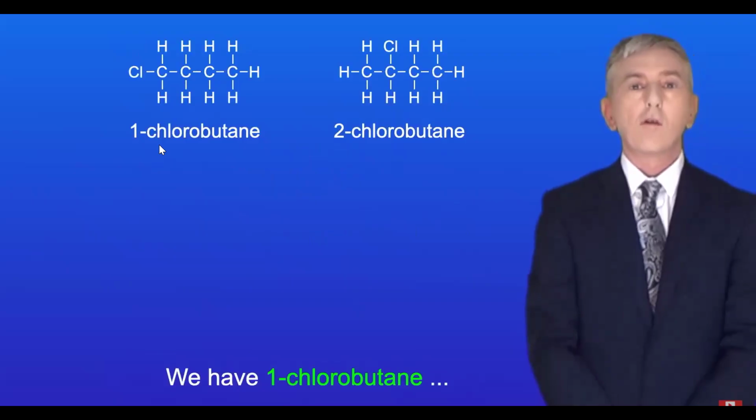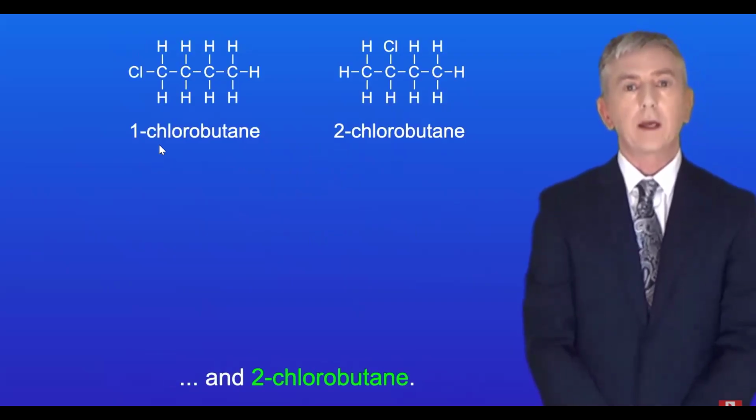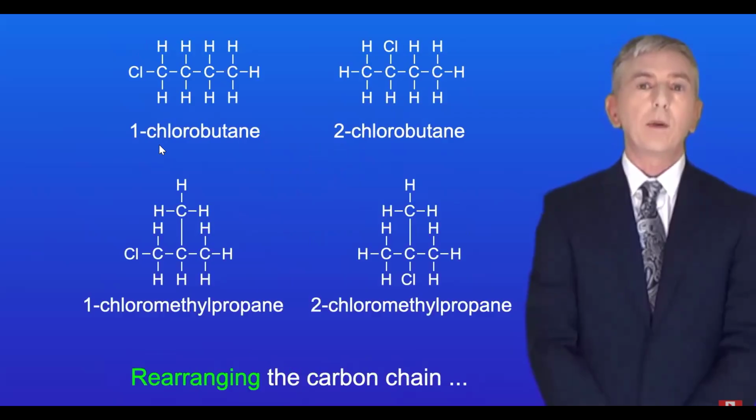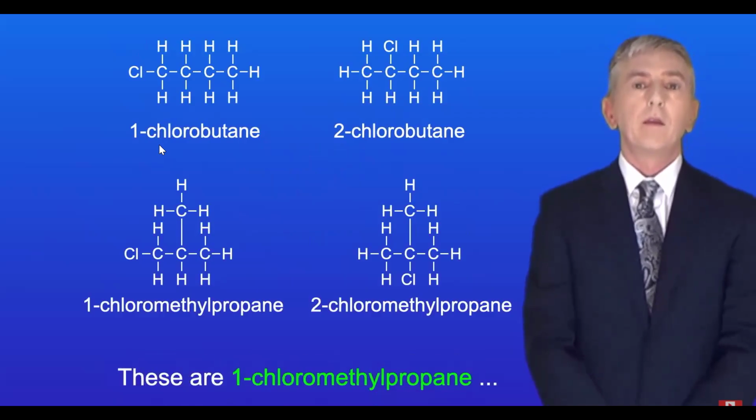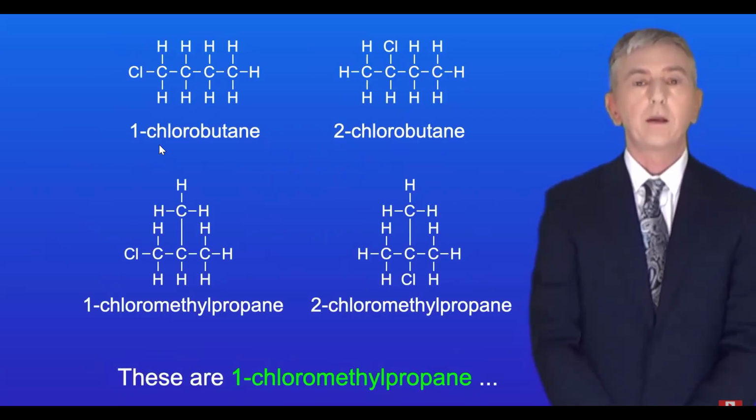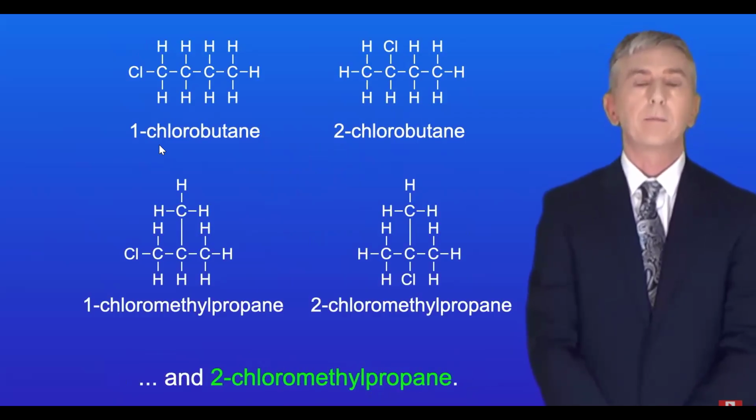We have 1-chlorobutane and 2-chlorobutane. Rearranging the carbon chain, we can now make 2 molecules based on methylpropane. These are 1-chloromethylpropane and 2-chloromethylpropane.